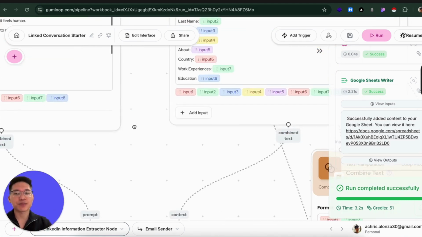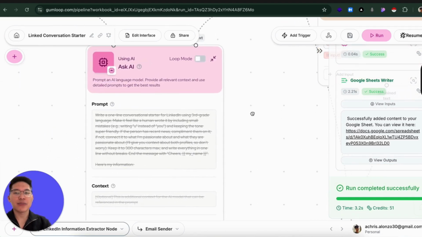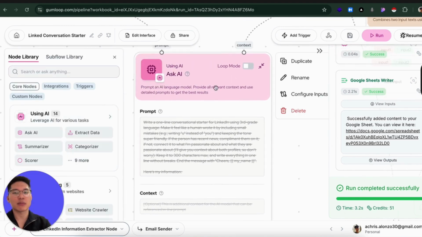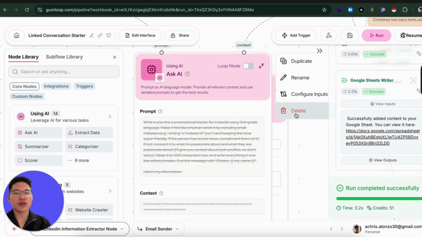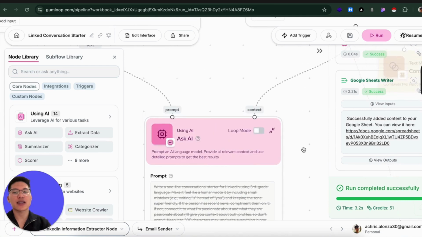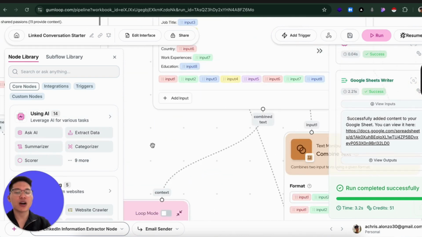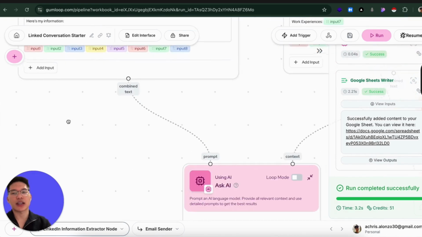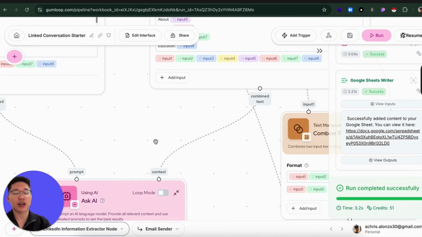as context. As you can see, Ask AI is also a built-in tool, a built-in node. They call these nodes in Gumloop. If you click Ask AI, it's going to look like that. See that? The Ask AI needs two inputs. It needs the prompt, which is coming from here, and it needs the context. To make it easy for you, I just wrote the prompt in here, so I'm passing this combined text to the prompt and the other person's information to the context.